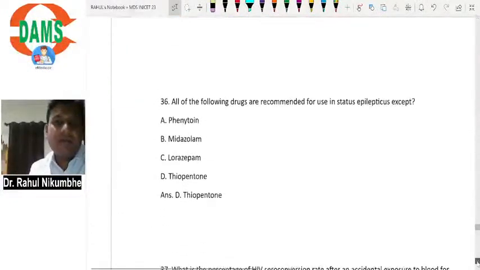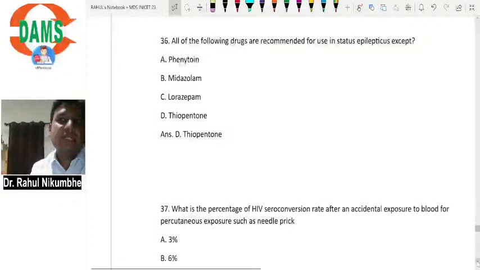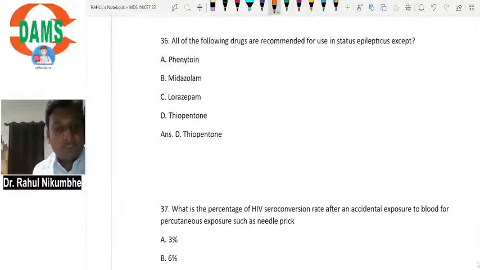All of the following drugs are recommended for use in status epilepticus except phenytoin, midazolam, lorazepam. Yes, these drugs are used. Thiopentone. Phenobarbital is recommended, not thiopentone. First line drug is lorazepam, then phenytoin and midazolam also come, then propofol, phenobarbital, then drugs like isoflurane, desflurane and ketamine.